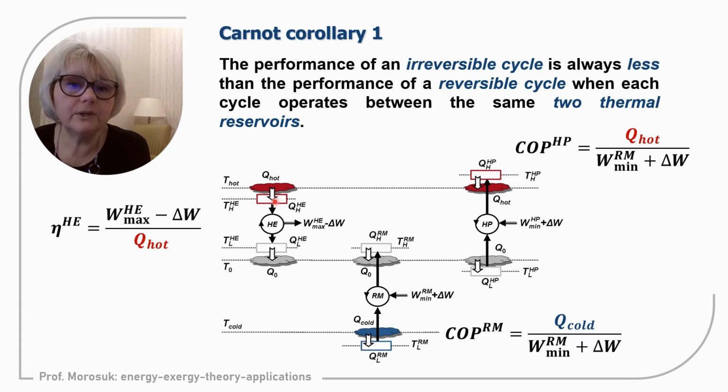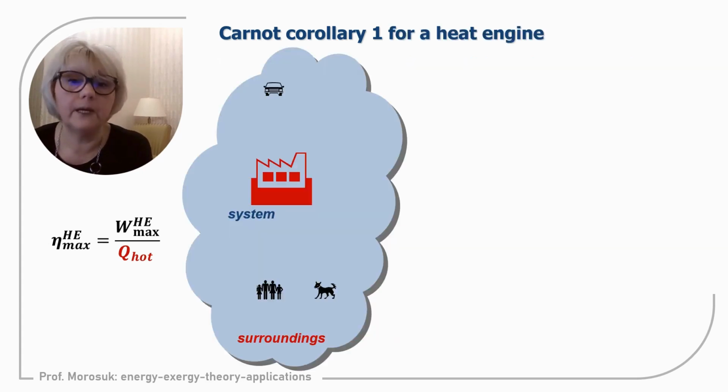And now you can see we already have a more complex description of the energy conversion system, of a thermodynamic system. Already we have some blocks closer to the thermal reservoirs. So let us proceed with a discussion of what these blocks mean. And as usual, we will start with the heat engine. Now we should remember the definition of a system. The system is our subject of analysis. For this slide, it is the heat engine, and everything which is not included in the system we call surroundings.